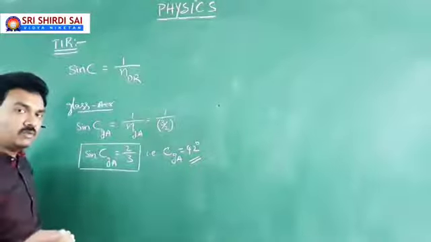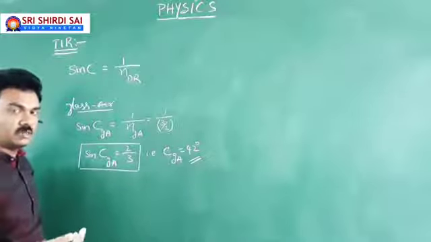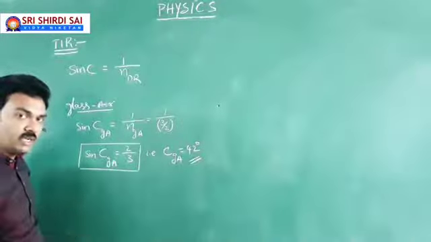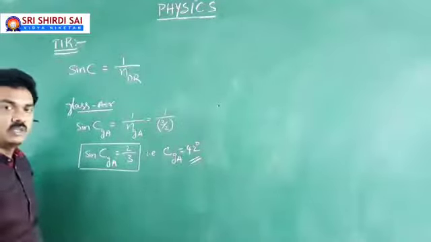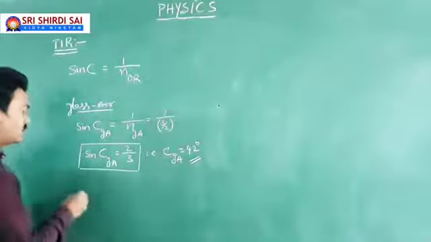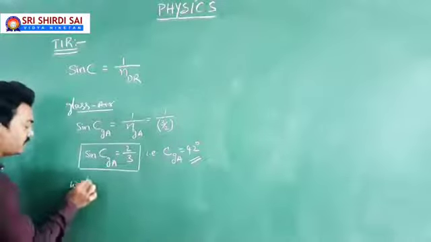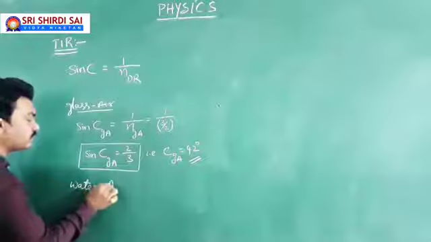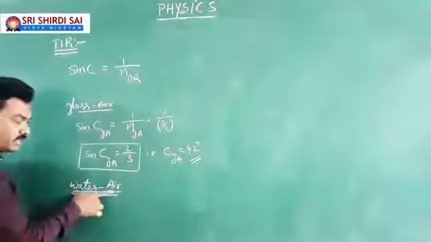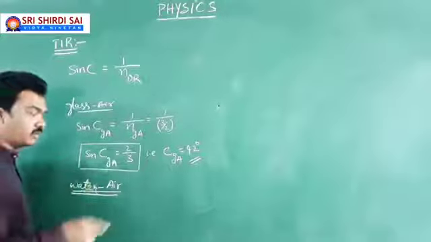It means when the light is traveling from glass to air, glass is the denser medium and air is comparatively the rarer medium. If the light falls in glass at an angle of 43 degrees, then TIR takes place. What about 42.5? TIR takes place. Sir, no sir, my light is going to travel from water to air. Water is denser, air is rarer, so I can come across the concept of total internal reflection.